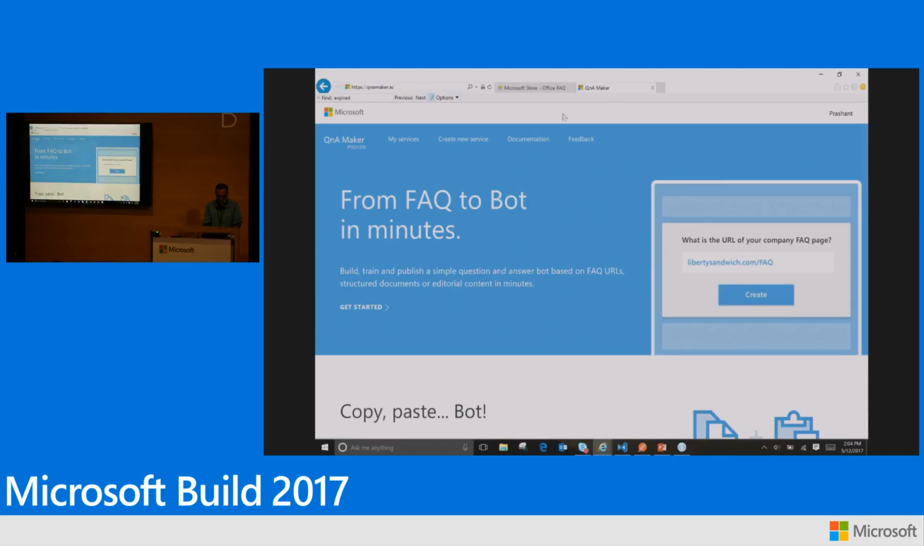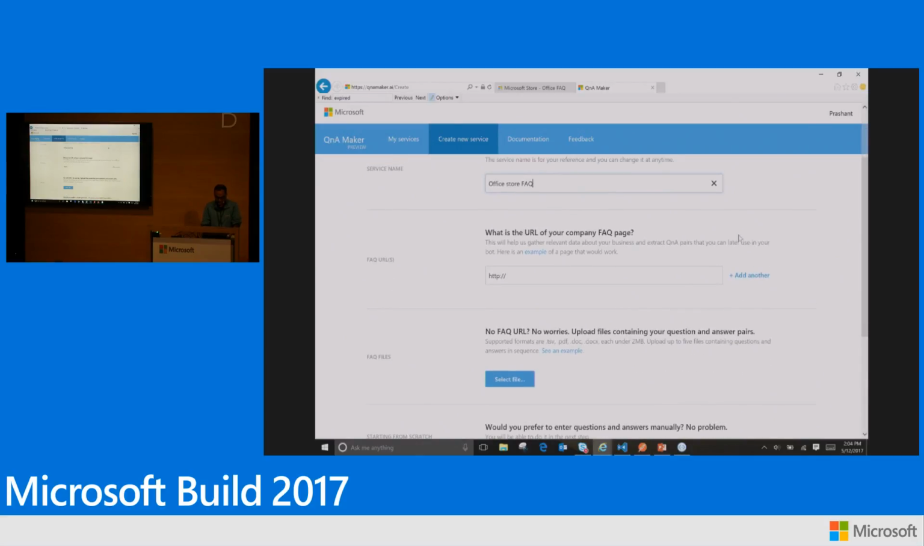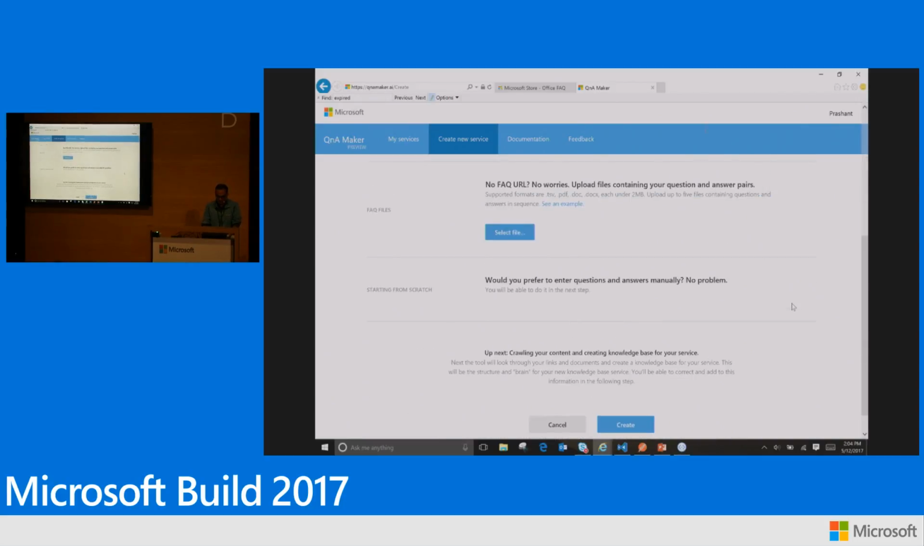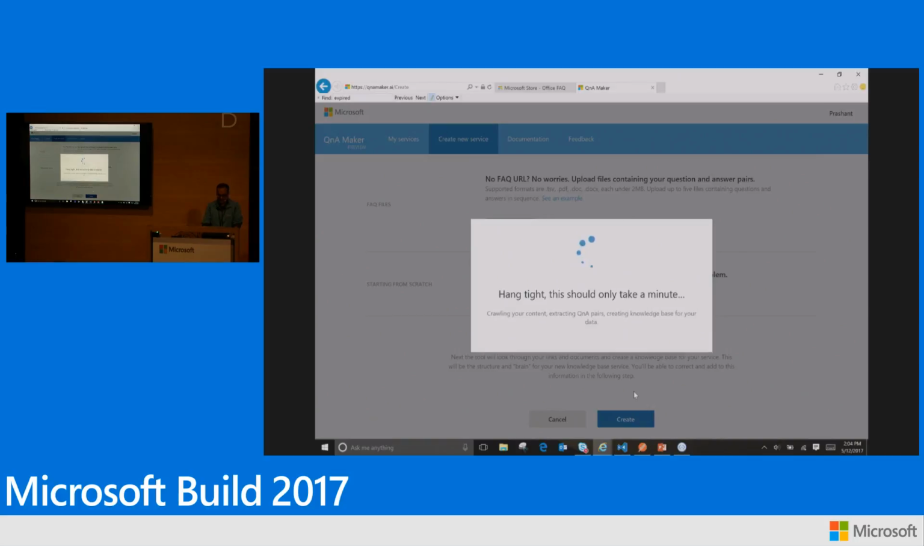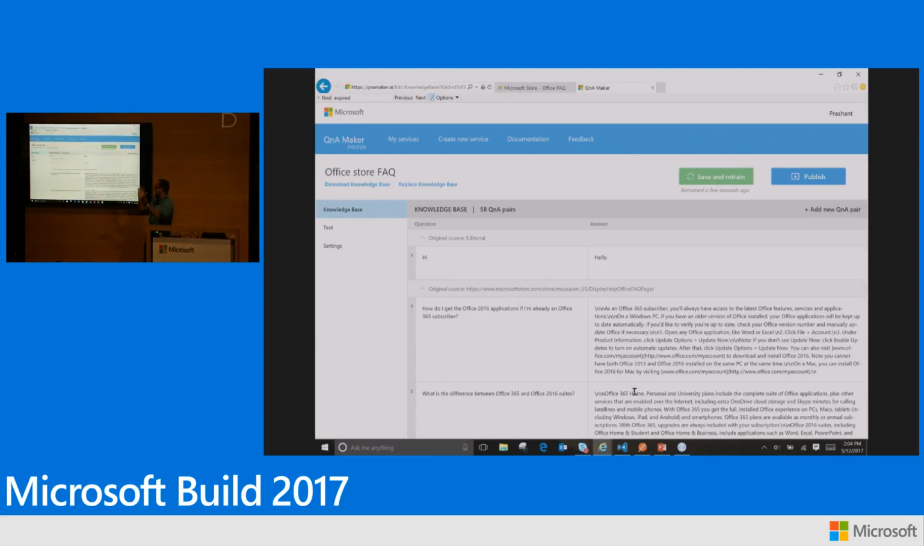So let me go back to QnA Maker, click on Create New Service, and give it a name, Office Store FAQ. And just stick that URL here. I could add more files, but I'm not going to do that right now. And press Create. So now what's happening is the service is fetching the URL. It's extracting the Q&As from heuristics of what a question and answer looks like, and it's indexing it inside its storage. So this is what it pulled out.